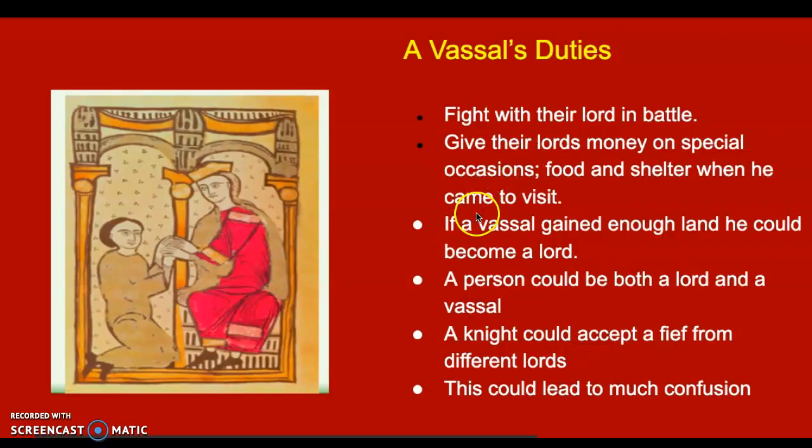Now, a vassal's duties. So those that serve underneath the lord, they, of course, are going to pledge their loyalty and that they will fight for their lord in battle. They're going to give the lord money on special occasions.